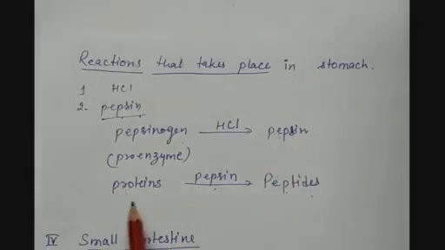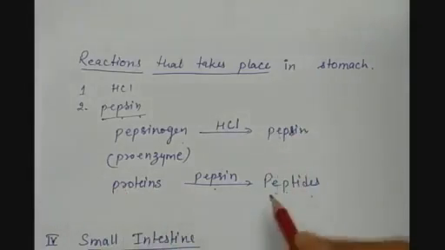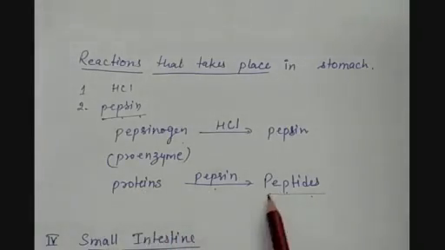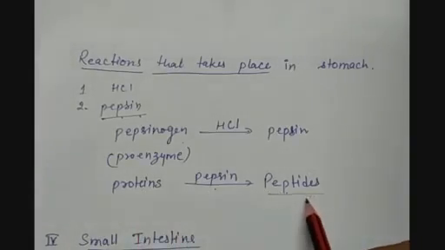Then proteins are converted into peptides, the simpler forms of protein, because proteins are complex chains of amino acids. Pepsin causes them to break down into a comparatively simpler form, which is called peptides.